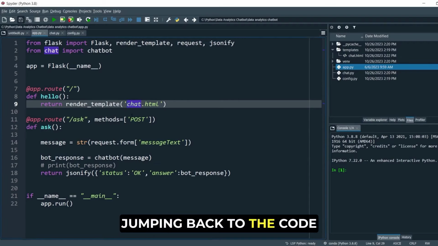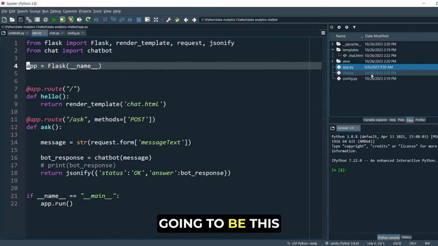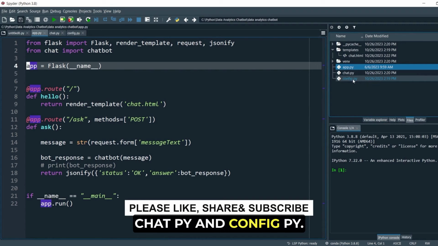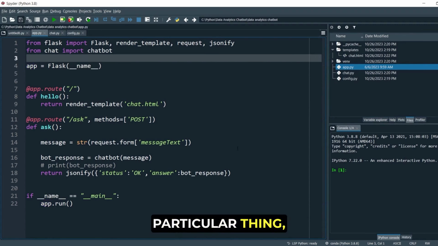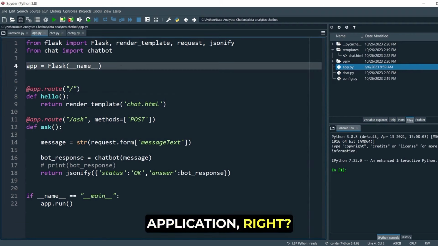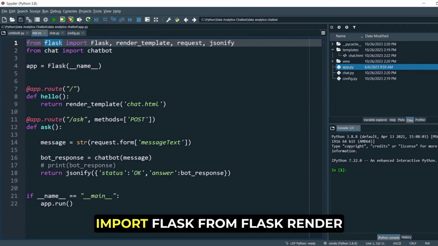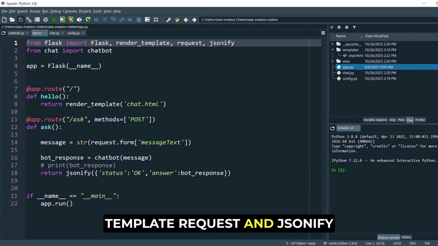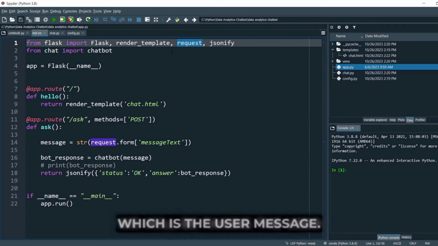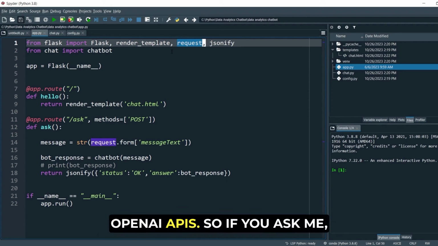Now jumping back to the code on how it works. The major thing is going to be these three files, which are app.py, chat.py and config.py. If you look at this, this is the Flask based application, right? And I'm assuming everybody knows about Flask. So we have imported Flask from flask, render_template, request and jsonify, because we'll be using the input request, which is the user message. We will be taking the user message and calling the OpenAI APIs.